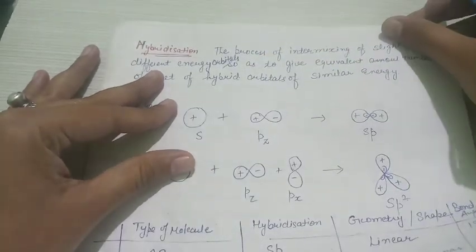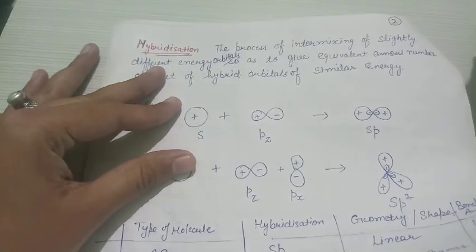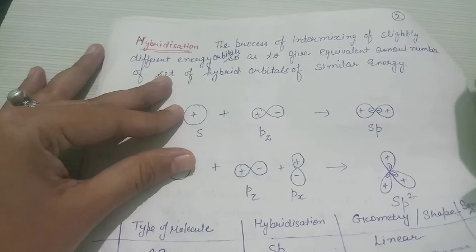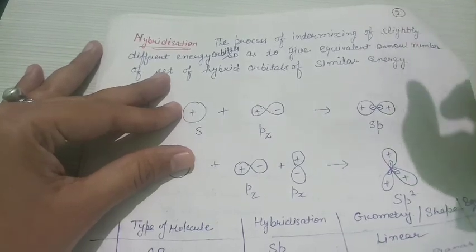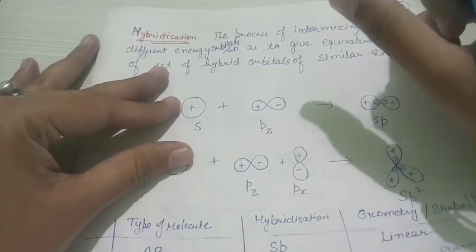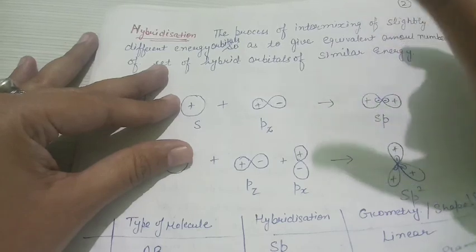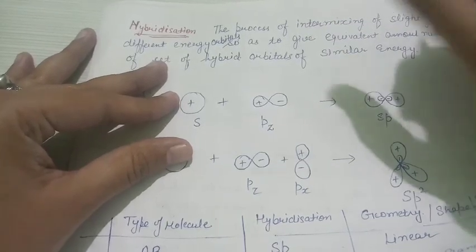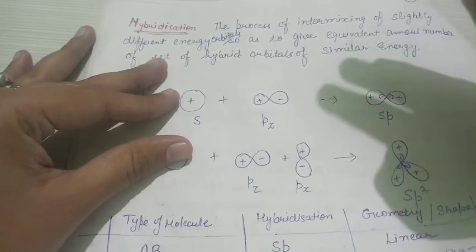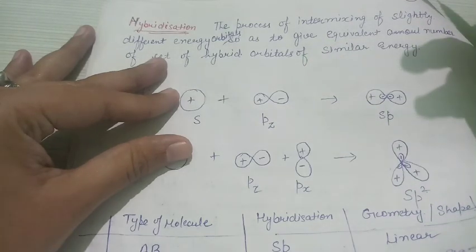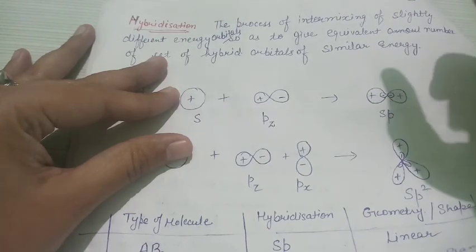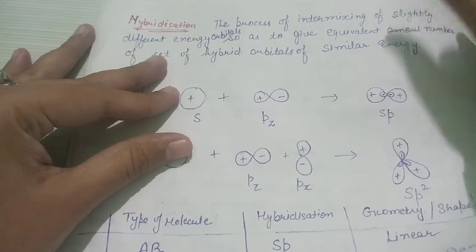Firstly, the definition: it is the process of intermixing of orbitals of slightly different energies so as to give an equivalent number of hybrid orbitals of similar energy. What does it say? The orbitals that undergo hybridization must have a very small energy gap between them. For example, a hybrid orbital of 1s and 3s is not possible, but hybridization of 3s, 3p or 3d is possible.